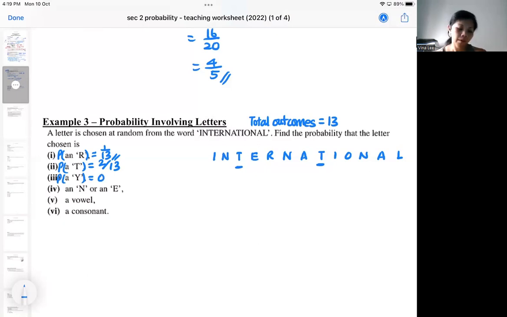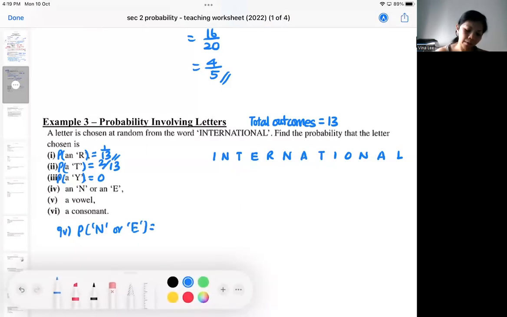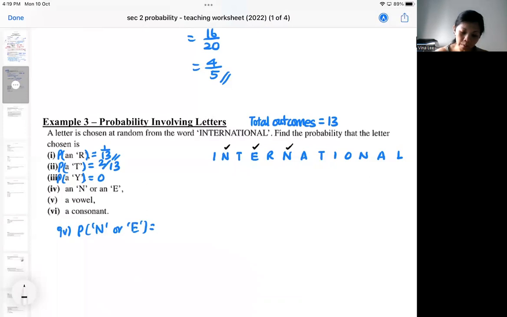Okay, so the more complicated part, it can be an N or E. So let's count how many N and E there are. So let's count 1, 2, 3, 4. So you got 4 chances out of 13 chances.